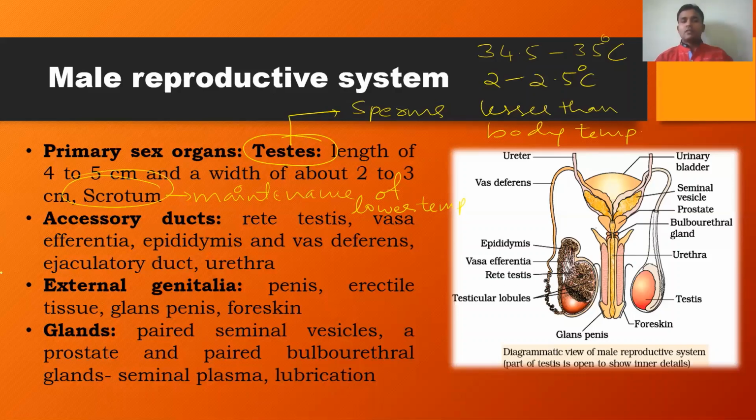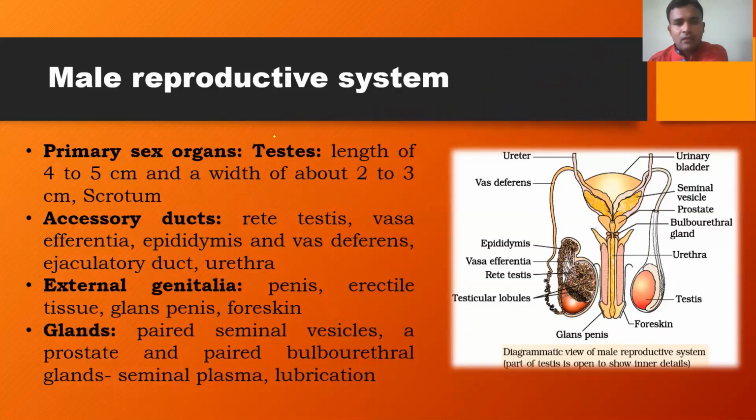Okay. Now let us move to the next important structural components of the male reproductive system, that is the accessory ducts. What about the accessory ducts? The accessory ducts mainly include the rete testis, vasa efferentia, epididymis, vas deferens, ejaculatory duct, and urethra.